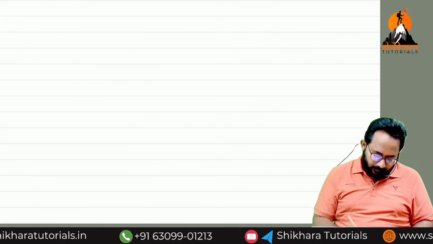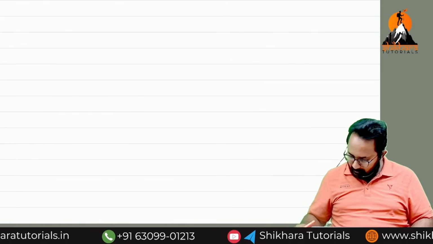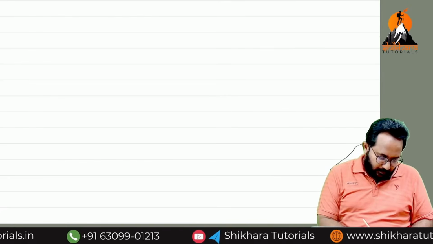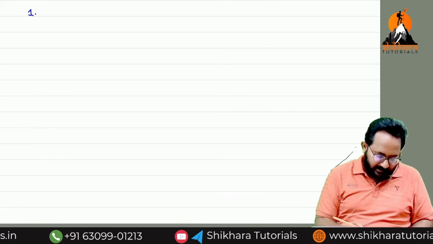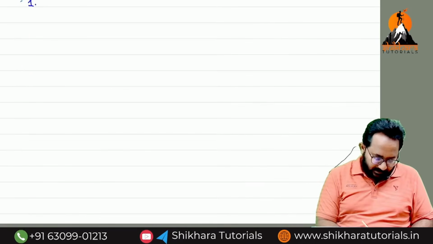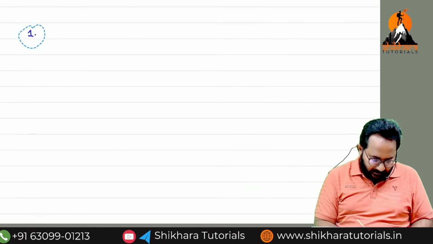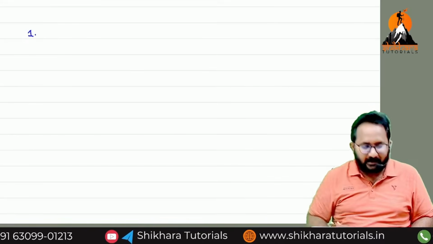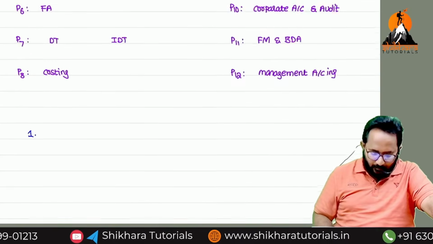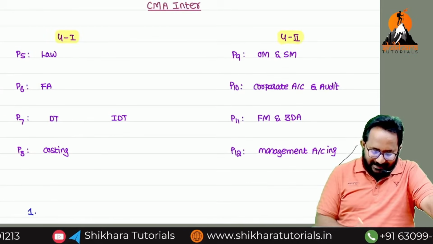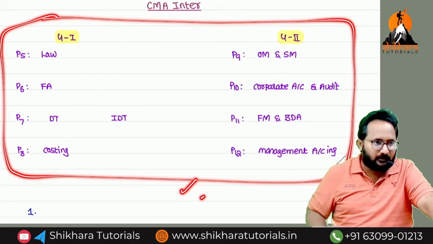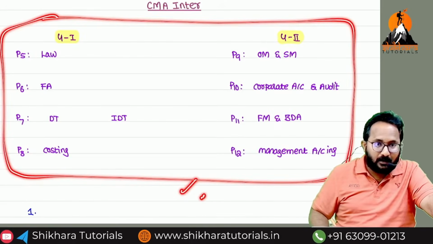Before going to the next, I want to tell you one point. Many students are asking doubts regarding how to get the pass marks, as well as exemptions. If a student attempts both groups, how many marks are required for qualification? 400.